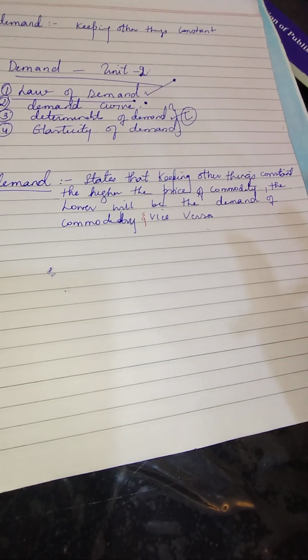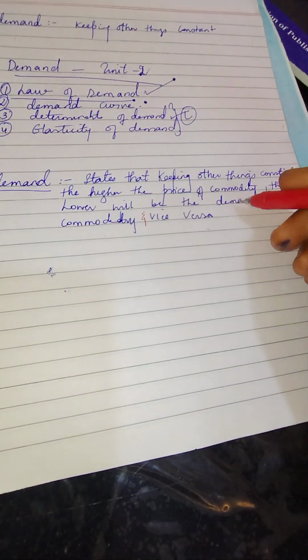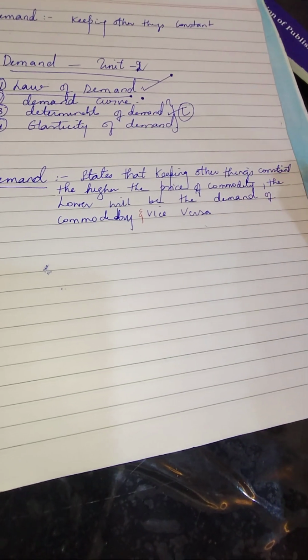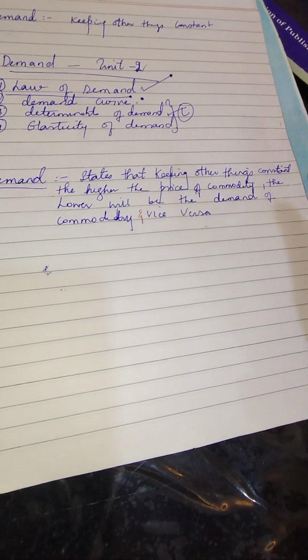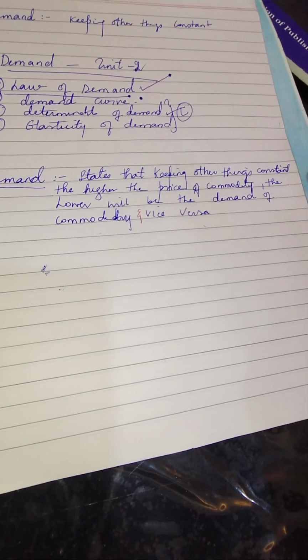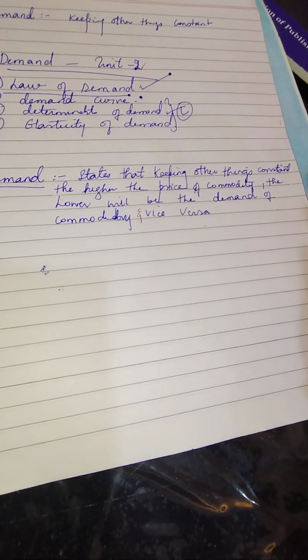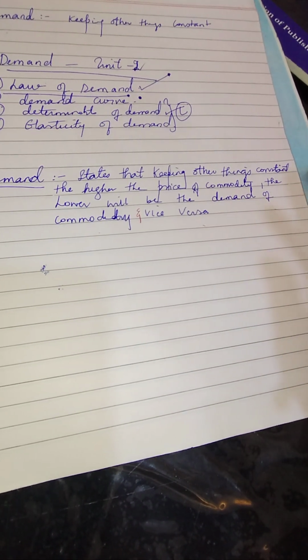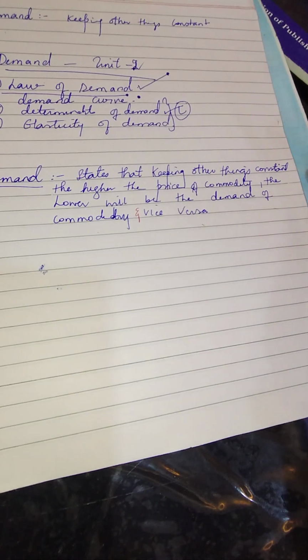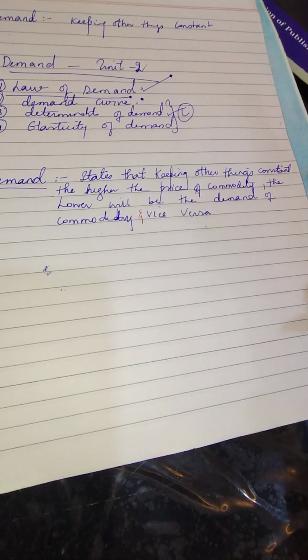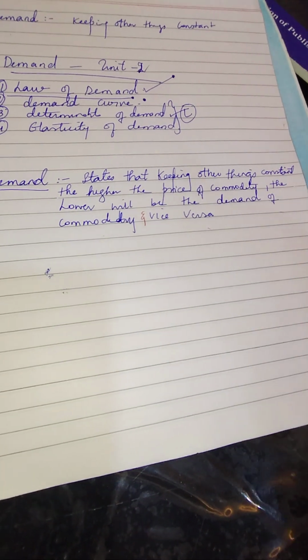So basically here we are saying that the higher the price of the commodity, the lower will be the demand, because as the price increases, the demand of the product will automatically be reduced because people will switch to substitute goods if they want, right? So basically the demand goes down. Vice versa, it is said that if the price is increasing, demand is decreasing, and in the same way, if the price is decreasing, the demand for that product will increase. That is the very easy law of demand.